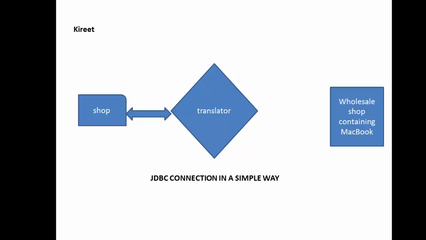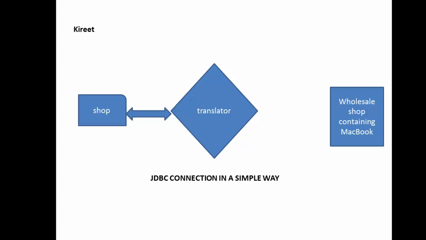So in this lecture we will be just focusing on the JDBC connection in the simplest way. Prior to this we have discussed different types of drivers that JDBC has, and in the category of the drivers we are now focusing on the type 4 driver, that is a very fast driver. As we have discussed, the type 4 driver is completely platform independent, but it is database dependent, because it can't handle multiple databases.